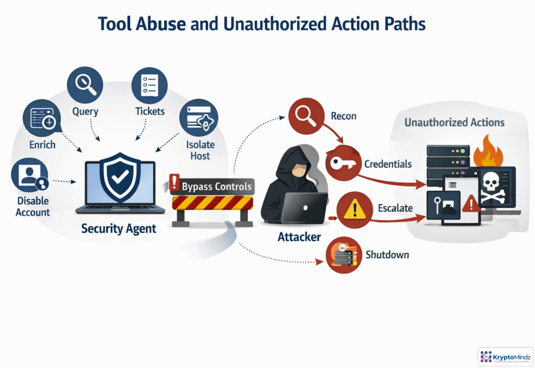Tool use becomes risky when execution is treated as automatic trust. An attacker may start with harmless-looking queries, then chain results into credential discovery, privilege escalation, or disruptive actions like host isolation and account shutdown. The control point is the path between reasoning and execution. Every tool call should pass authorization, schema validation, risk scoring, rate limits, and approval gates. Logs should tie each action to the agent, request, case, and policy decision.